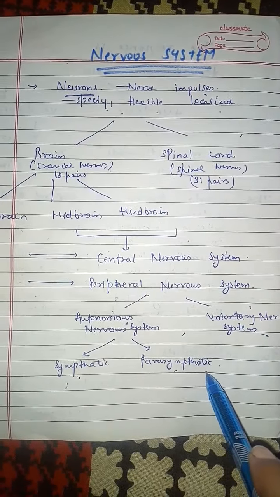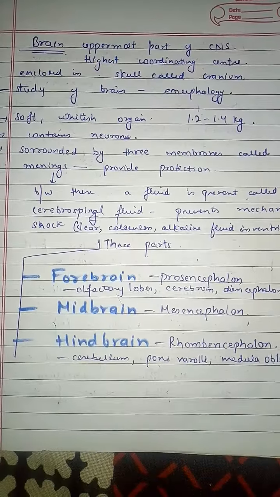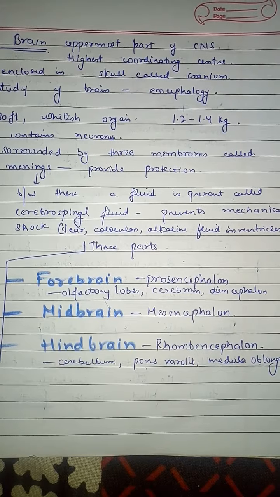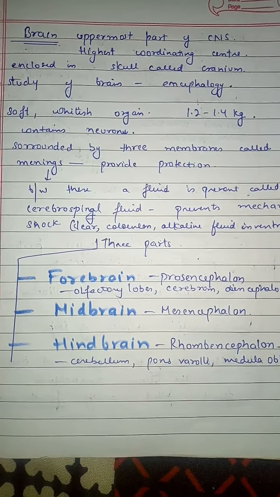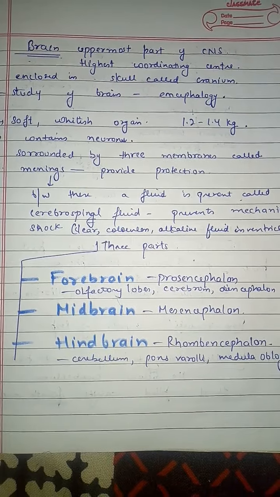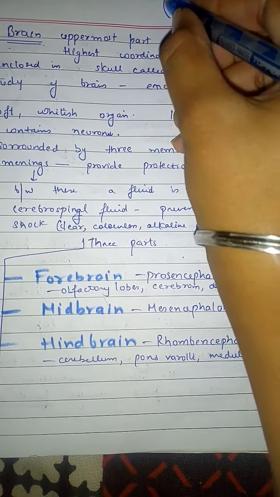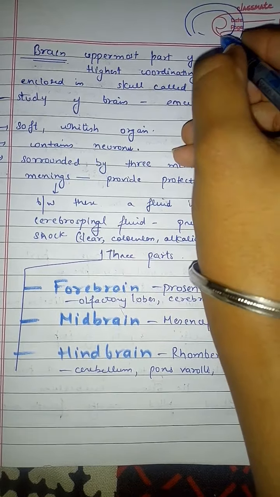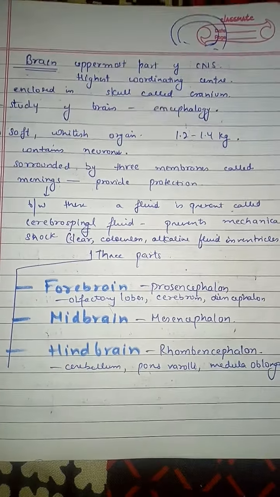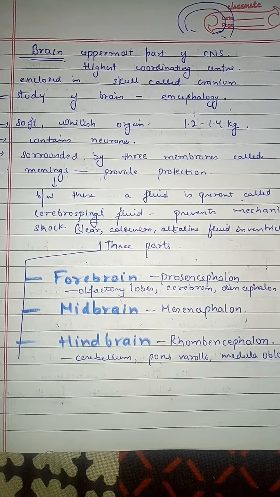Now we will discuss the brain in detail. The brain is the uppermost part of the central nervous system. It is the highest coordinating center. It is enclosed in a skull called the cranium. The human skeleton has a skull in which the brain is present. The study of the brain is called encephalology.